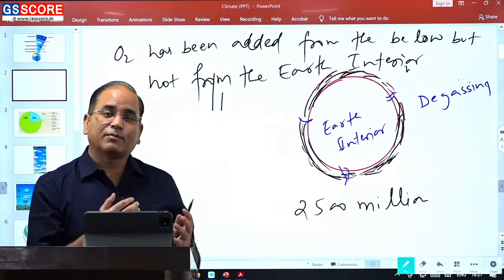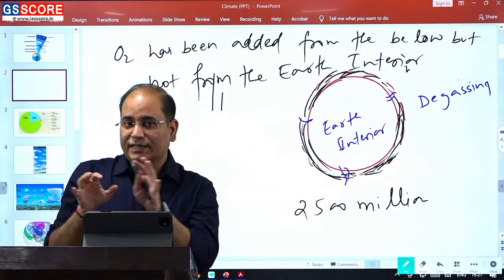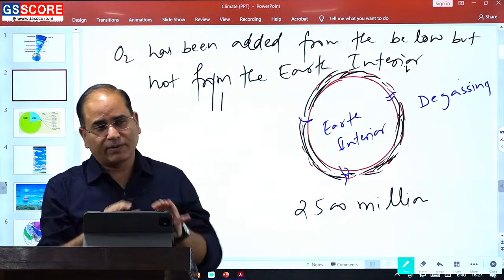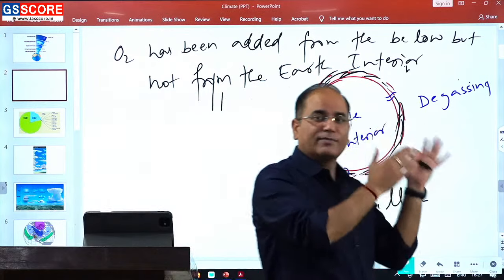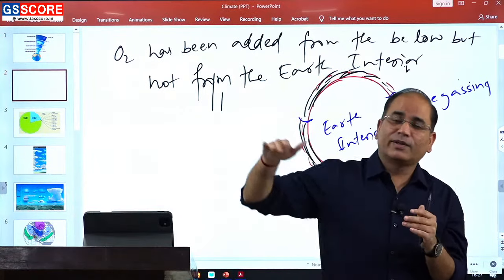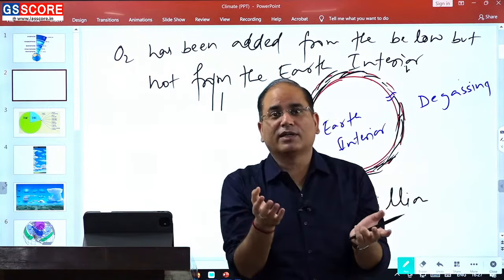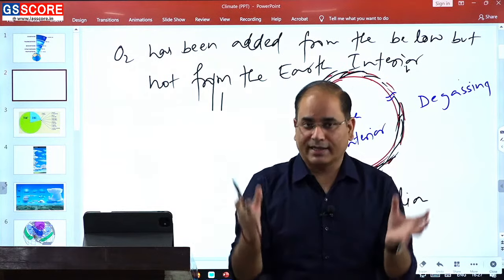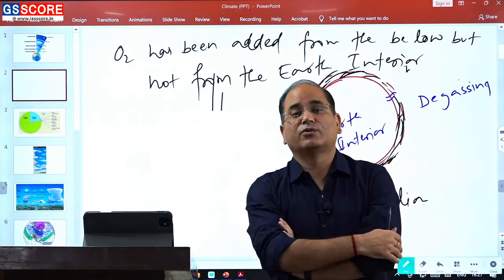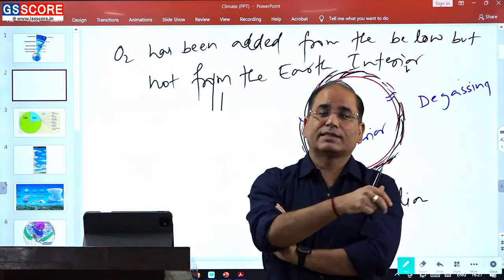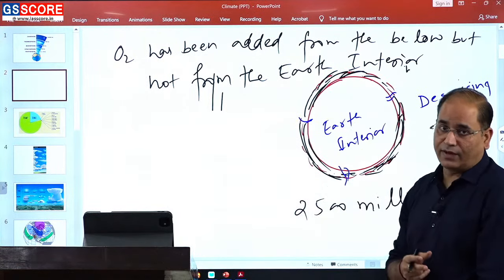So when the gravitational pull became strong, and the earth got magnetized, all the materials and gases that were now being added to the atmosphere remained within it. That is why the initial atmosphere was taken away, but later on the atmosphere started settling around the earth in the form of a blanket. That is why we say the atmosphere is nothing but a blanket of gases, a mixture of gases that surrounds the earth. This is also one of the very important facts that you should know.